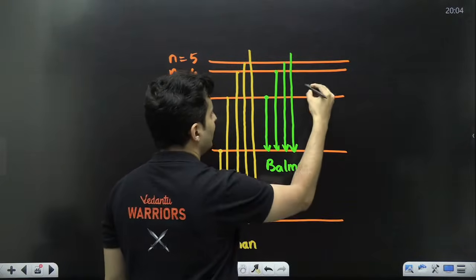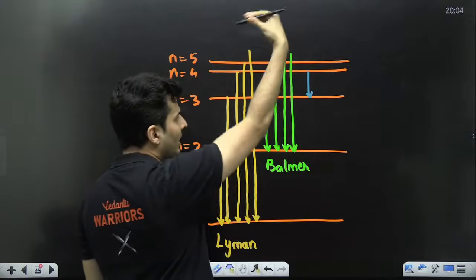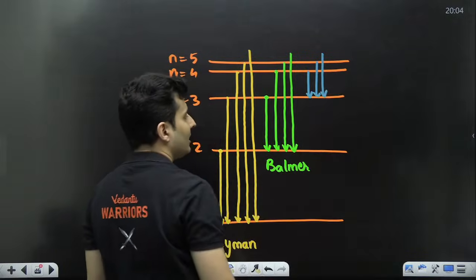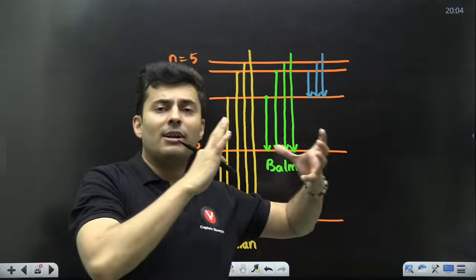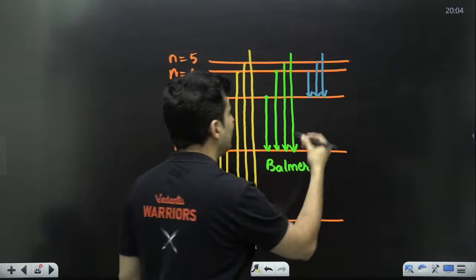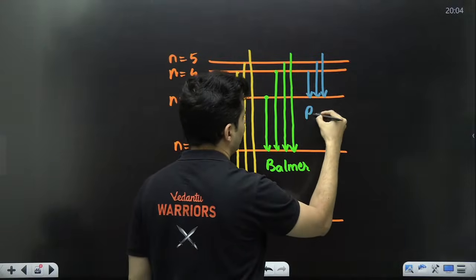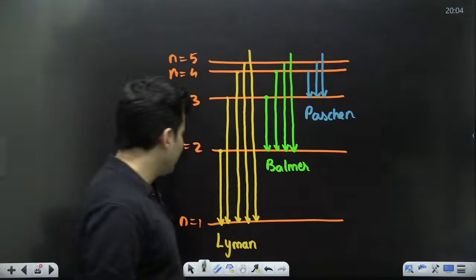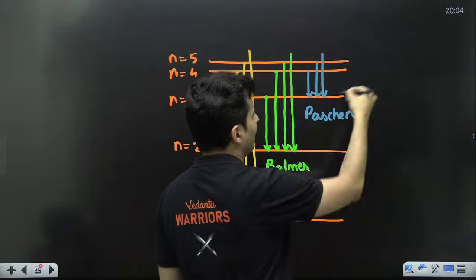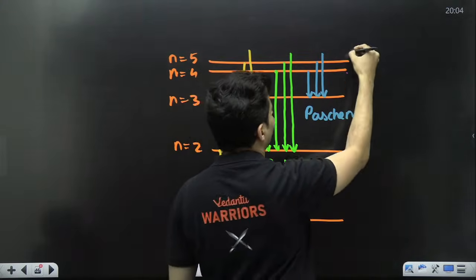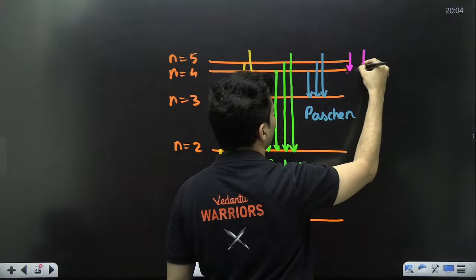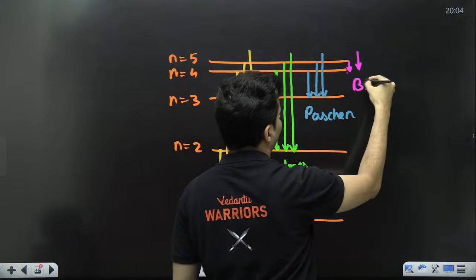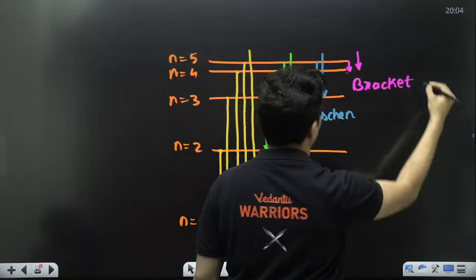Then you have transitions from any higher shell to n equal to 3, discovered by Paschen. And after this, you have even more. Obviously, it is endless. When it goes to 4, that is called Brackett.